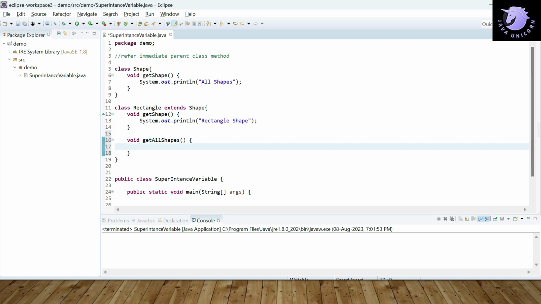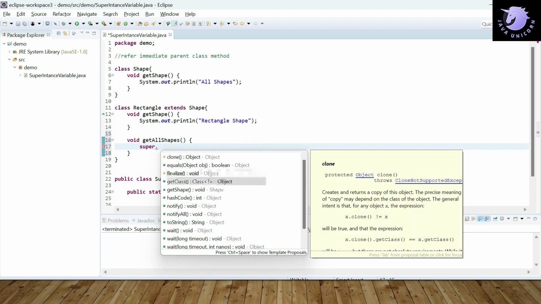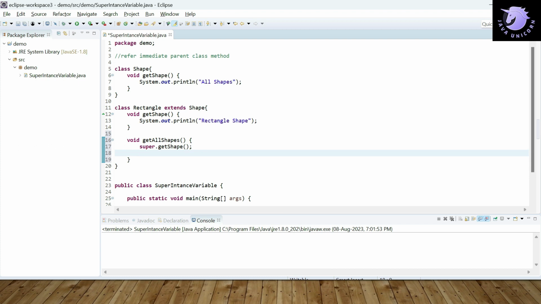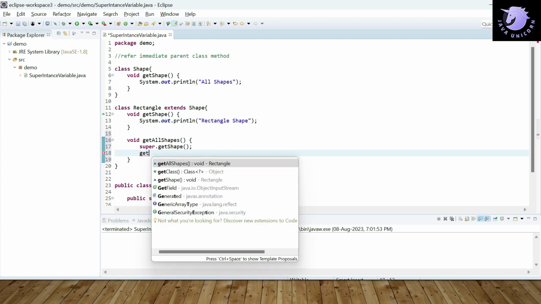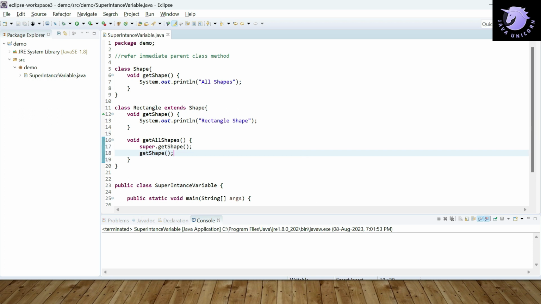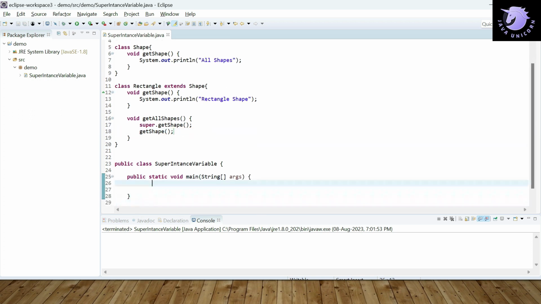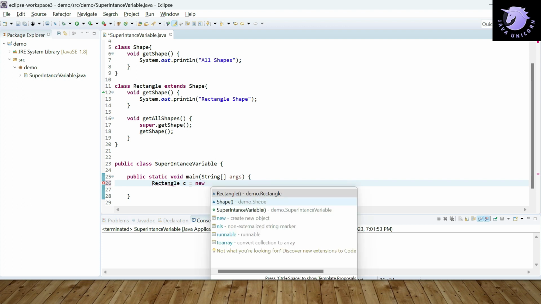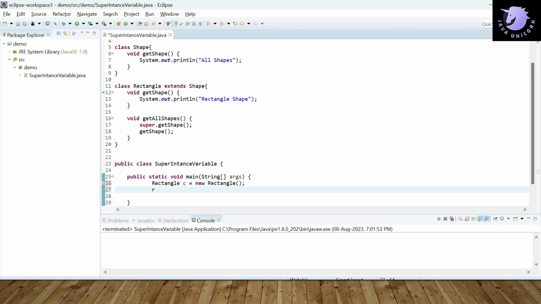Inside this method we are going to use the super keyword here, super.getShape and then getShape. So let's say we are going to create an object of the Rectangle class, and then we are invoking r.getAllShapes.